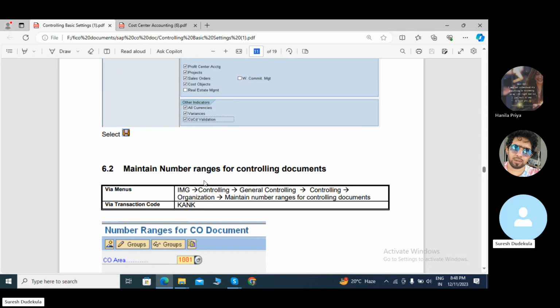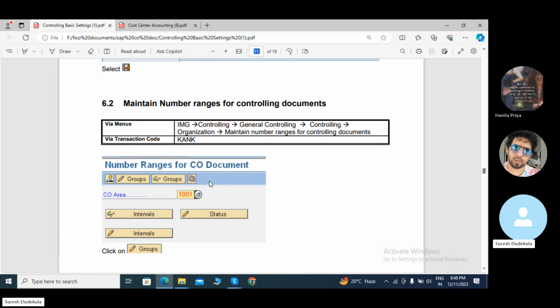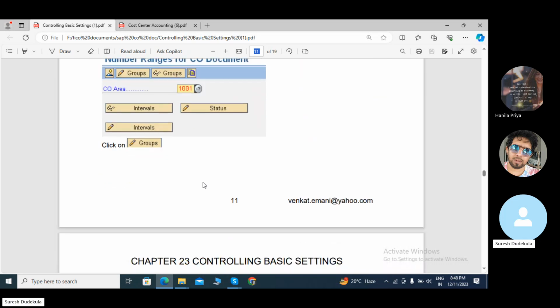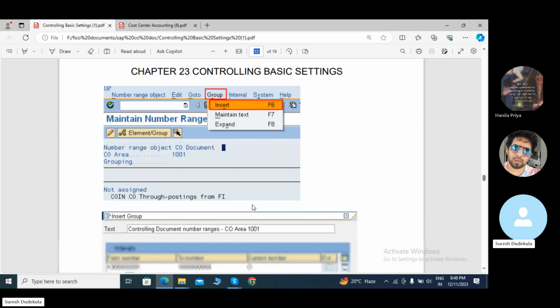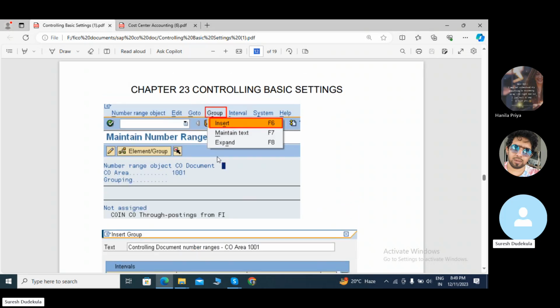Next, another one is maintain number ranges for our controlling documents. This is the path and this is the T-code. We are using this KANK T-code. We need to view the number ranges. I created the number range intervals, for example from 1000 to 2000. I need to create this number range for this CO number range.